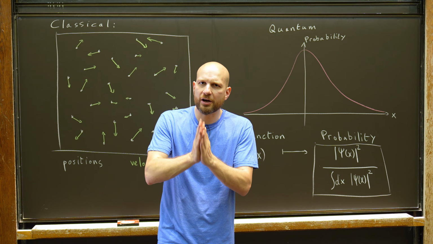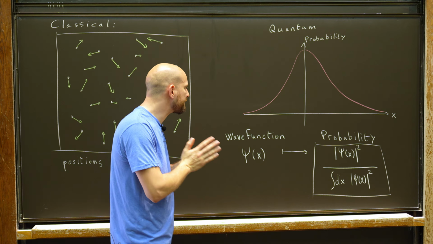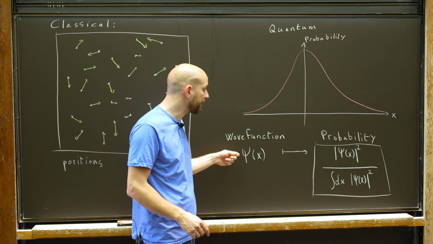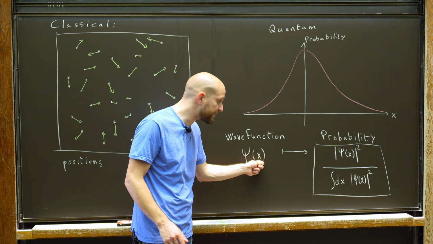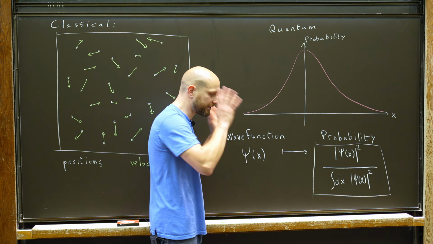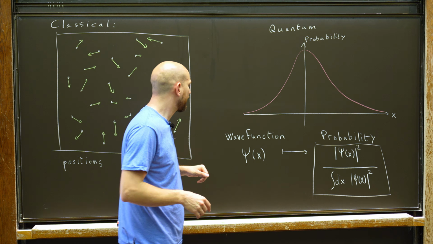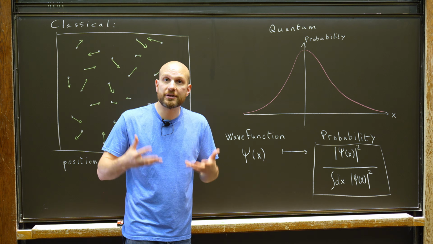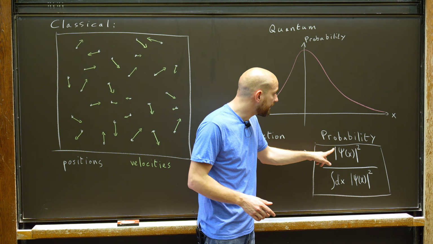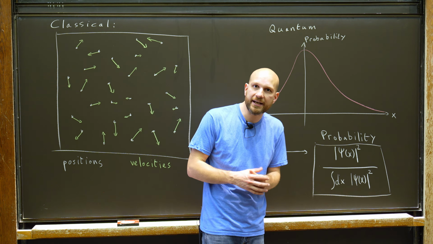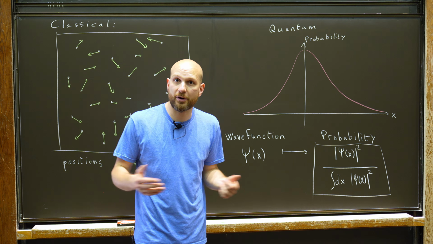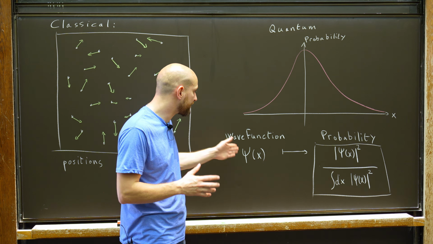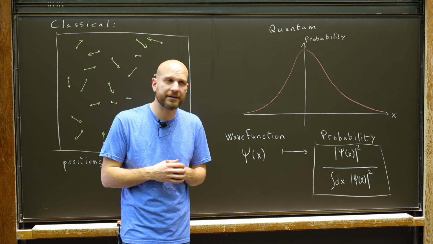Let's talk about a more concrete example. Let's take a simple setting where we have a single particle, in which case the wave function is just a function of a single position x. This is going to be a complex valued wave function. Given the wave function, I have a probability distribution on the positions of particles that is given by the absolute value squared of psi of x, suitably normalized. Every probability distribution needs to be normalized. But this is the probability distribution that comes from a wave function for a single particle.